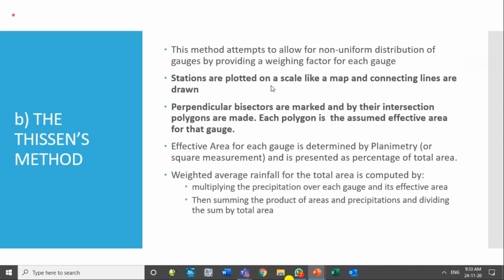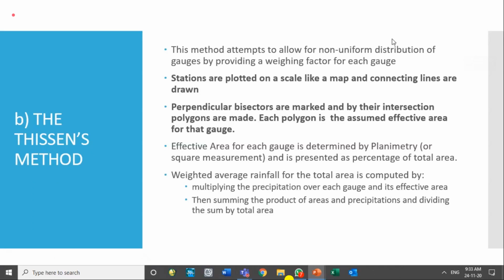Most of the time we use either of these two methods, the Thiessen polygon method or the isohyetal method. These attempt to allow for non-uniform distribution of the gauges. When gauges are not equally spaced and not uniformly located all along the area, then we go for these methods. How do we carry out this averaging technique?